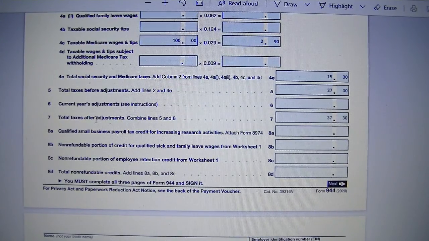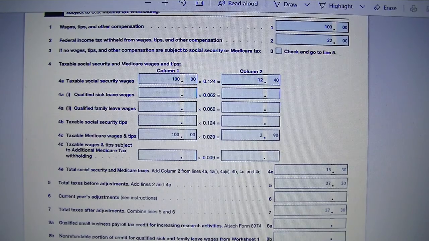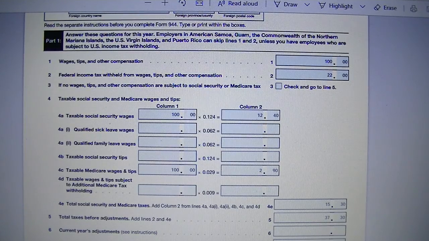So that's pretty much from form 944, line 1 to line 4 is what we will cover in this session using our test problem, where we pay $100 in total compensation, which we put on line 1, put what we withheld from the income for federal income tax, and then line 4 helps you calculate the Social Security tax and the Medicare tax on the total wages that you pay out during the year.